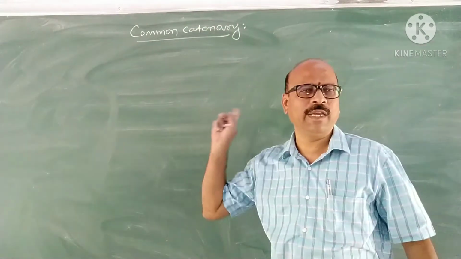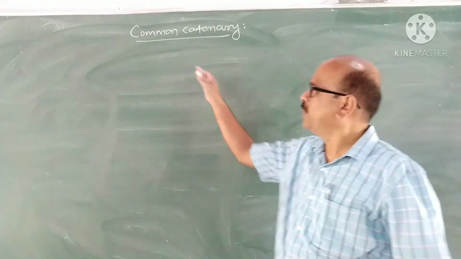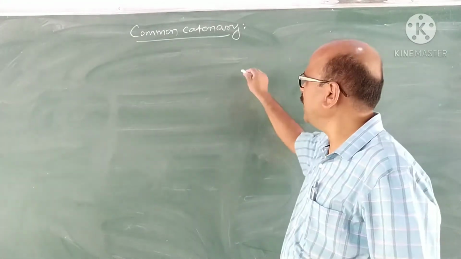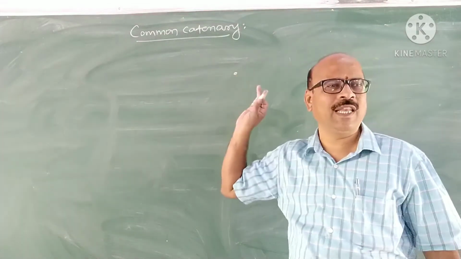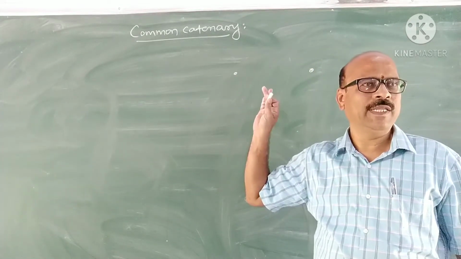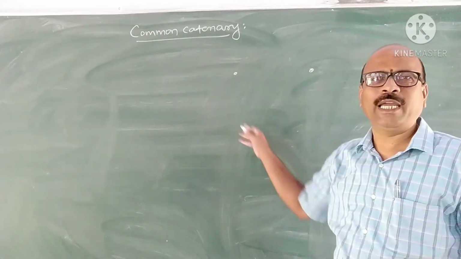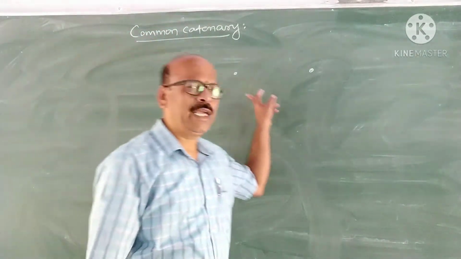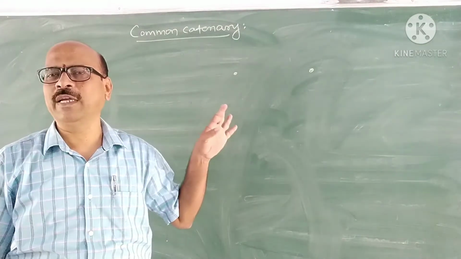What is catenary? The definition is like this. When a heavy uniform chain or string hangs freely between 2 points which are not in the same vertical line. That is important, not the same vertical line. Then the shape of the chain or string, the curve in which the string or chain hangs, is called catenary.